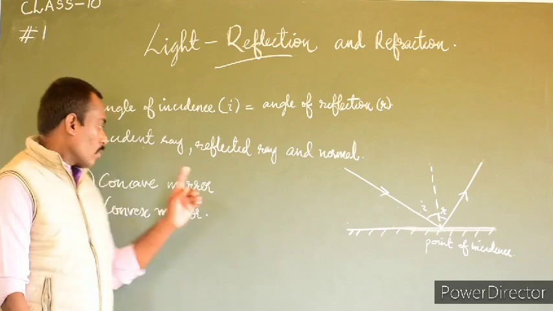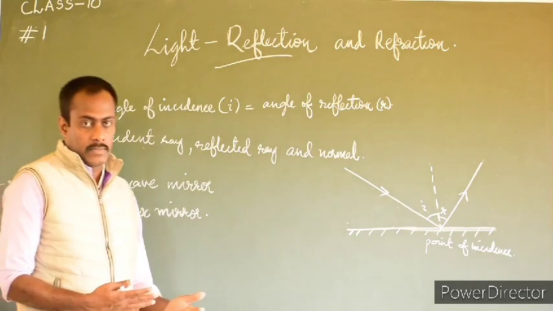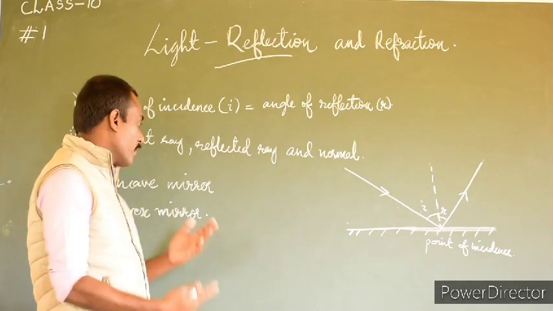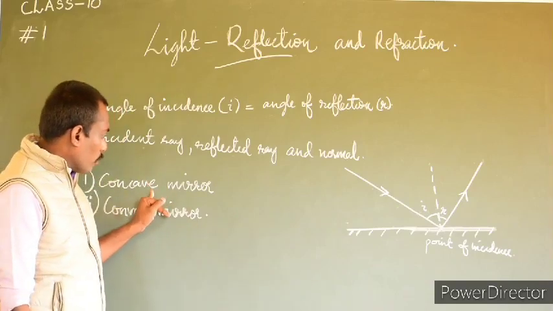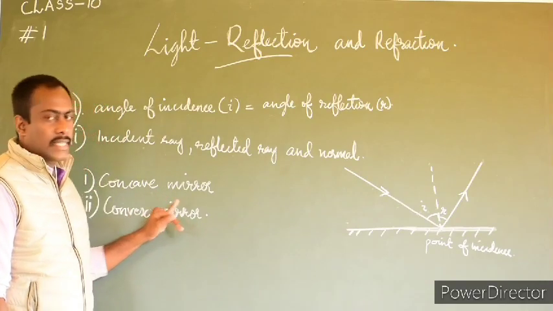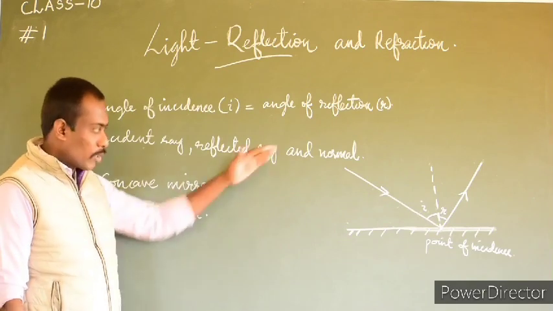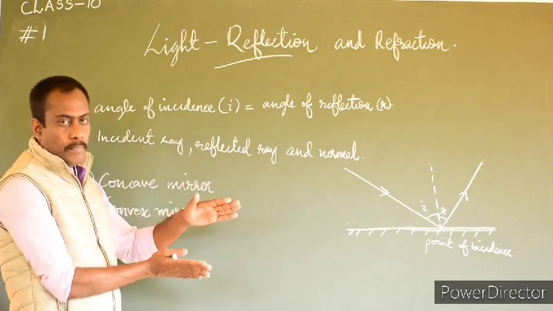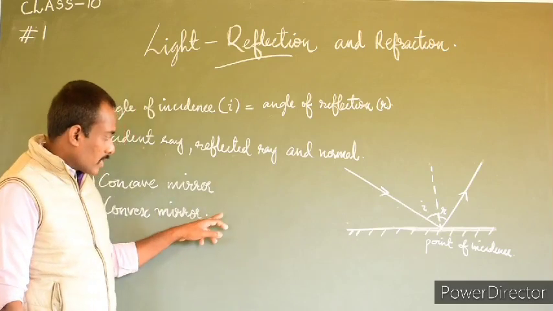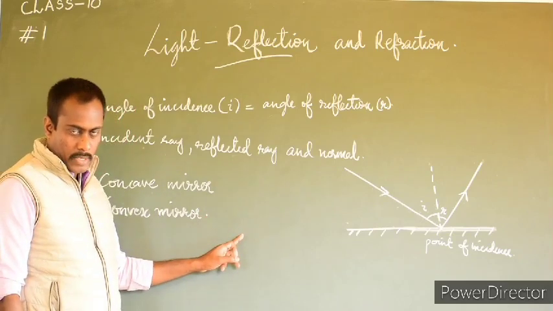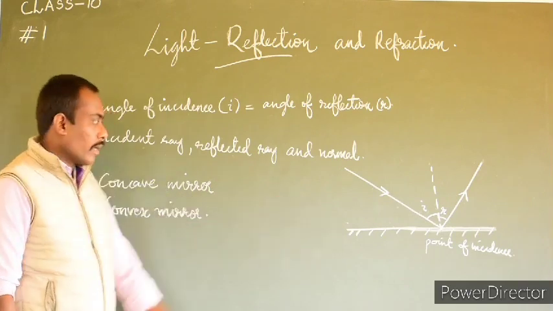Then what is a concave mirror and what is a convex mirror, and how can we differentiate or recognize them physically? The concave mirror and convex mirror can be recognized by their shape. Both are spherical, a small piece of a sphere, and both reflect the light, but they are different in terms of their reflecting surfaces. And how are they different?